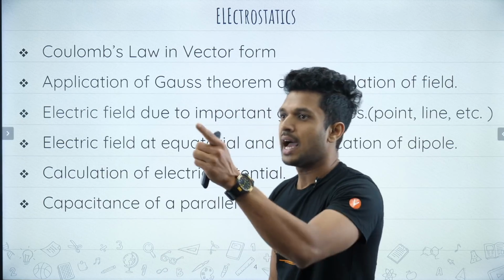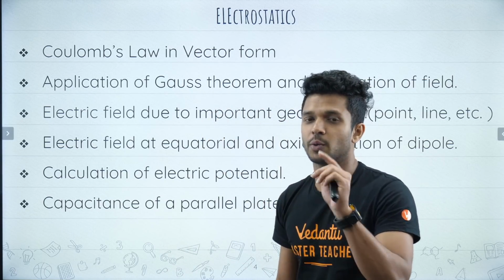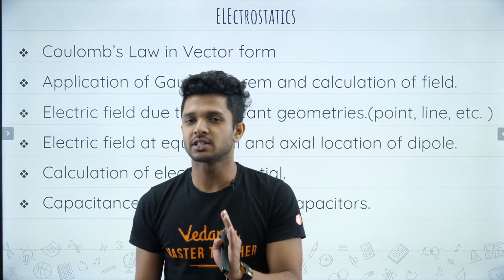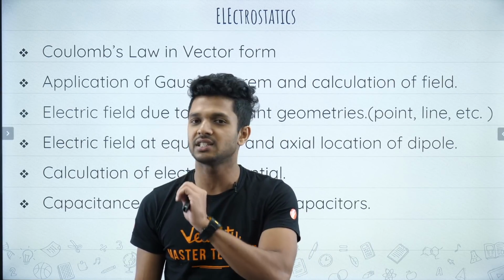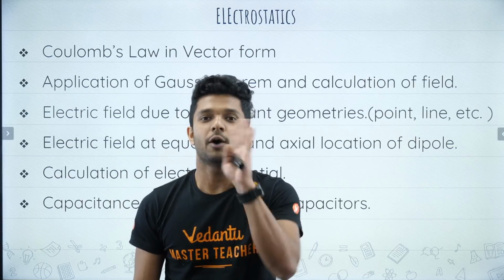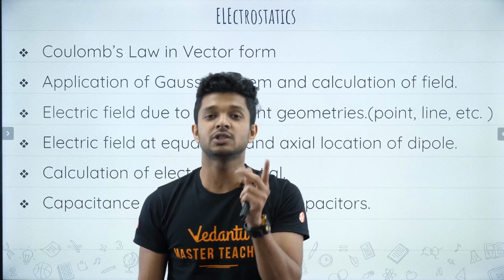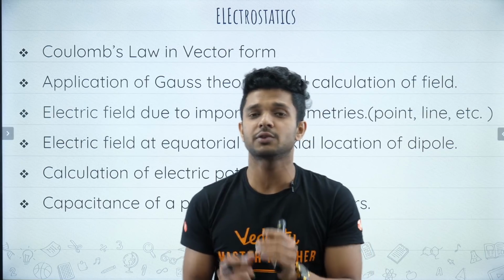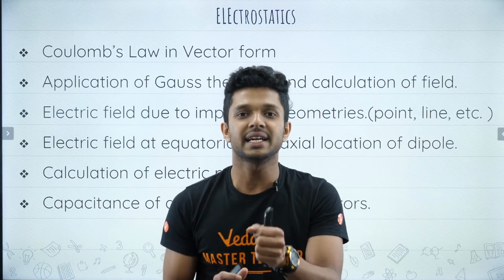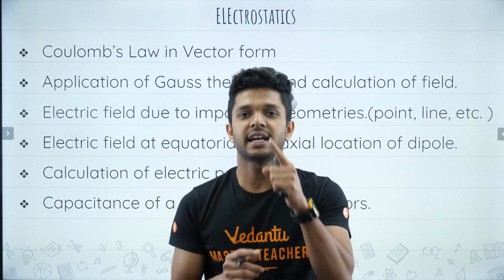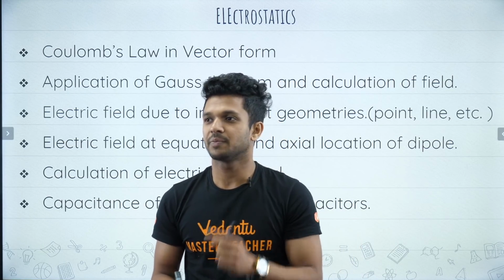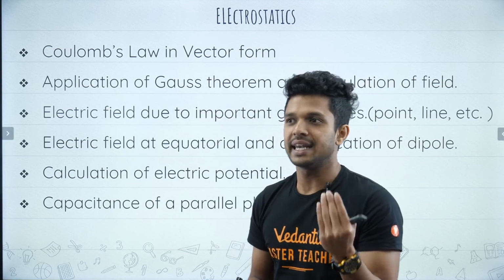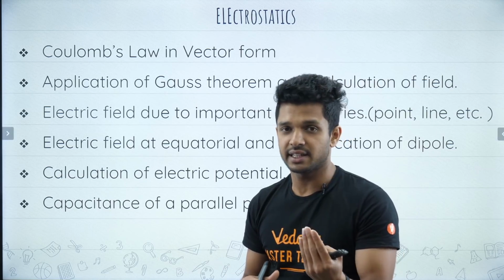Then comes application of Gauss law. I hope you know what Gauss law is: integral E dot ds is equal to 1 by epsilon 0 times the charge enclosed. You must know how to use it, and by using it you must be able to find the electric field of different geometries, like line charges, closed loops, and sheets.